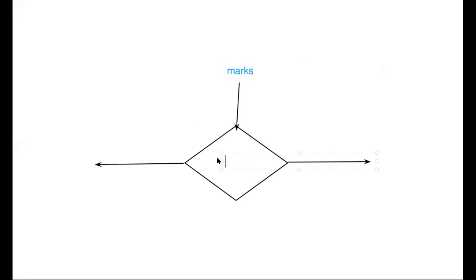So we will check a condition: if marks is greater than 30, and this condition is satisfied, if it is true, we say the student passes. And if it is false, we say the student fails. We can have such kinds of cases also.